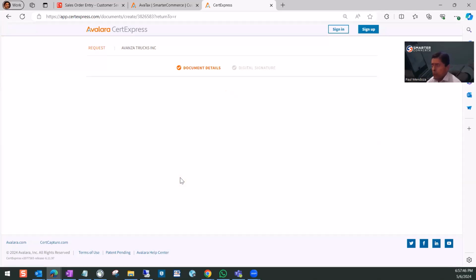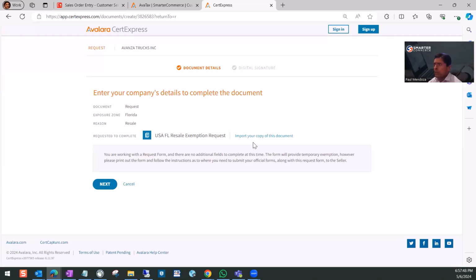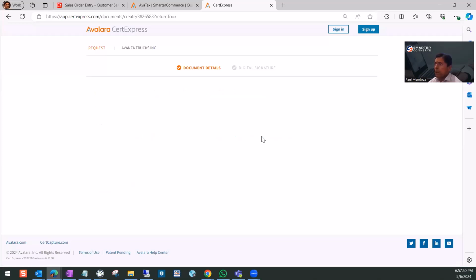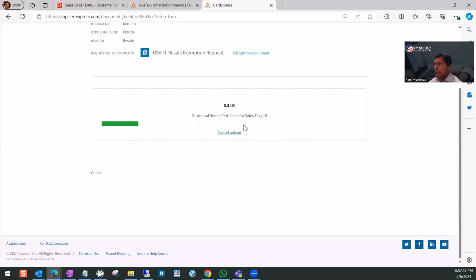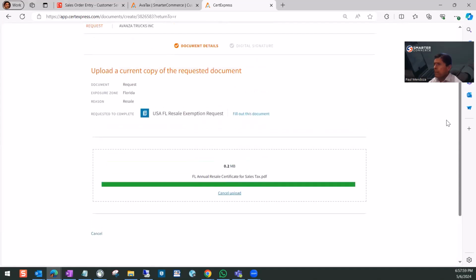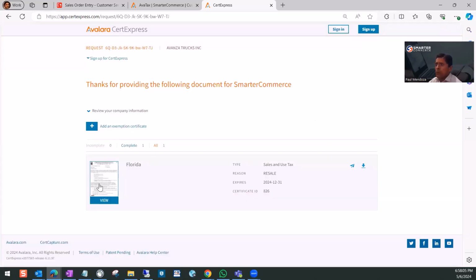We have the document, the digital certificate, so we can import the document. So let's do a drag and drop. And that's all the customer needs to do. So here the customer already uploaded the certificate, and that's all the functionality happening in the ECM to scan the content of the document. So this is done.